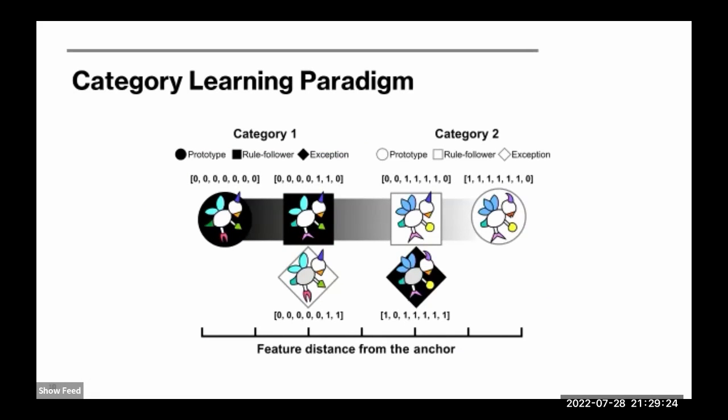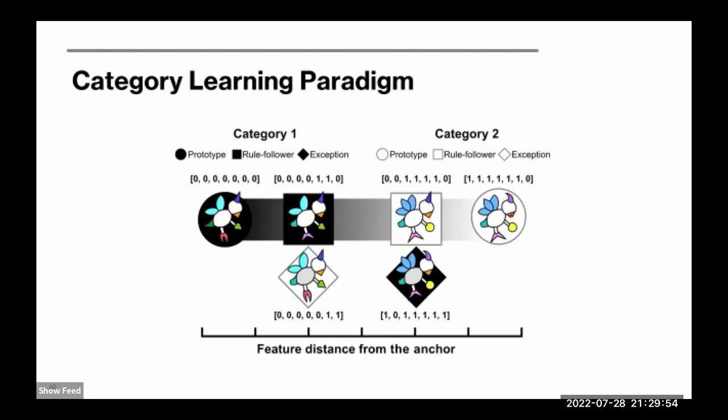In our learning paradigm, we created 2 competing family resemblance categories with artificial animals that had 7 feature dimensions. 6 of the dimensions are category diagnostic, and the prototypes of the 2 categories had distinct values on these dimensions. Rule followers in each category shared 4 of the 6 values of their prototypes, while the exceptions shared 5 of the 6 values of the prototypes in the competing categories, which makes them highly confusable.